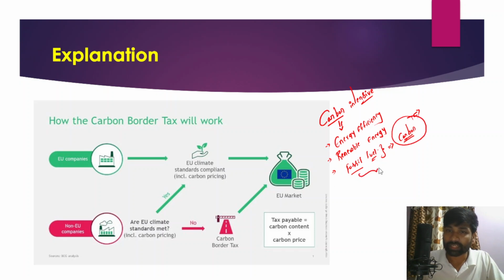So this is the case with respect to India, and we will also try to understand the case of the European Union. In the European Union they have a net zero target by the year 2050, or way before that. In order to achieve this, European Union countries have introduced certain emission regulations and emission standards for their respective industries.